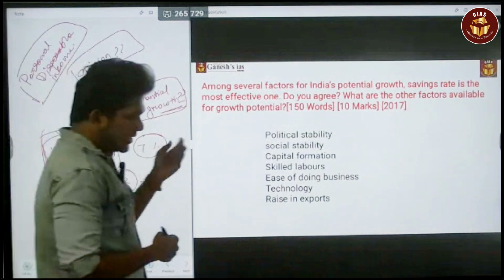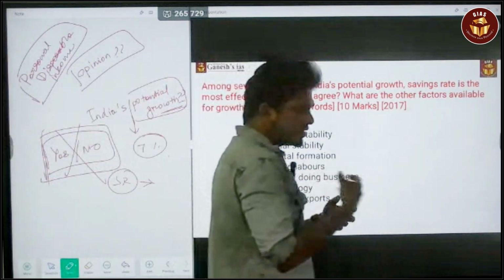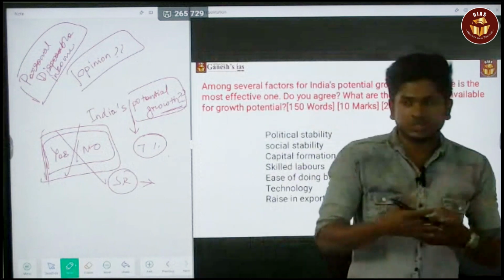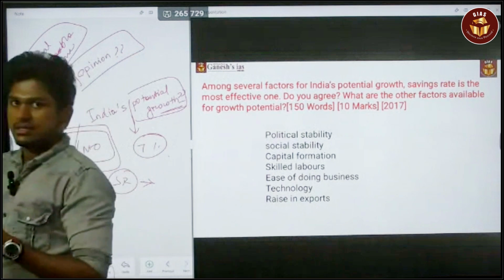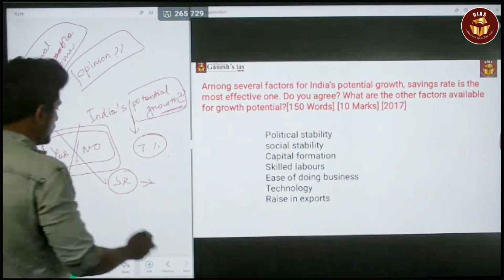So India has a larger potential for growth. In that, savings rate is one of the things, because the savings end up as investment.